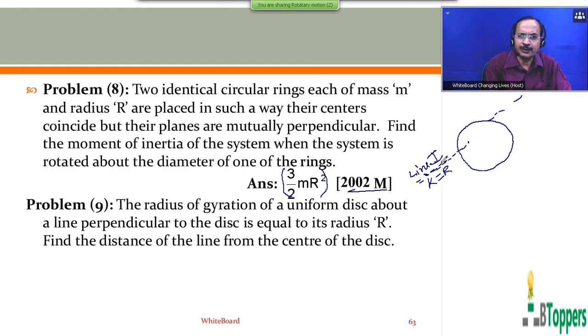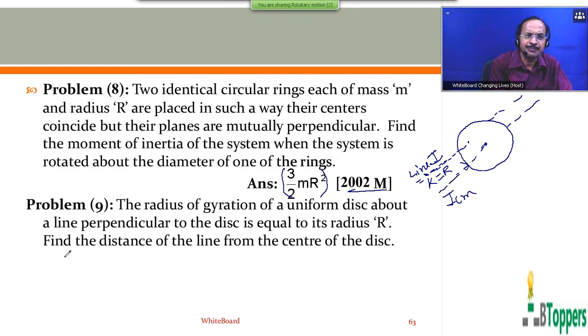Let I be the moment of inertia of the uniform circular disk about this line, which is perpendicular to the plane of the disk, about which the radius of gyration k equals r. Let ICM denote the moment of inertia of the circular disk about the parallel axis passing through the center of mass, that is, about the central axis of symmetry. Here the two axes are parallel to each other.